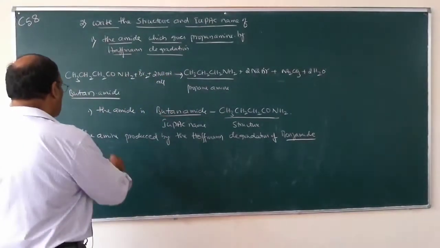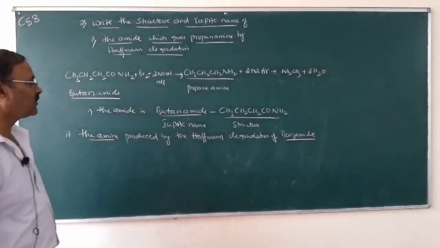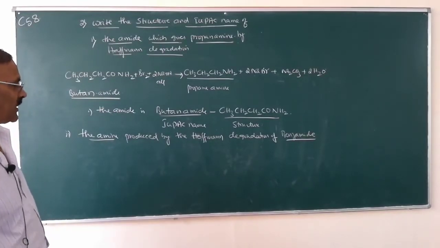So we have to name the amine which is obtained by the Hofmann degradation of benzamide.